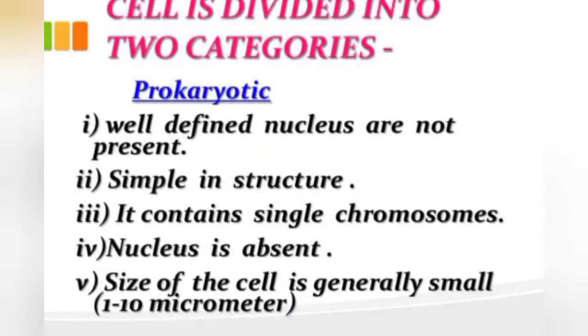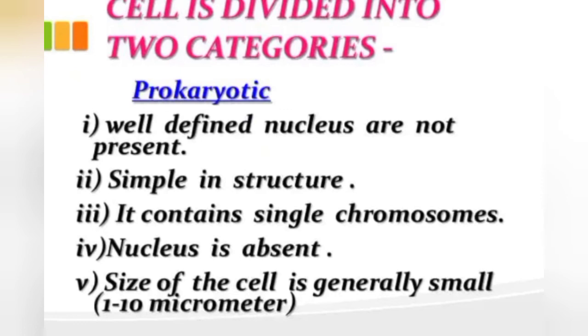Now cells are divided into two categories, prokaryotic and eukaryotic. What is the meaning of prokaryotic? In prokaryotic organisms, a well-defined nucleus is not present. They are simple in structure and contain a single chromosome. Nucleus is absent, and instead of a nucleus they have a nucleoid, and the size of the cell is generally small.